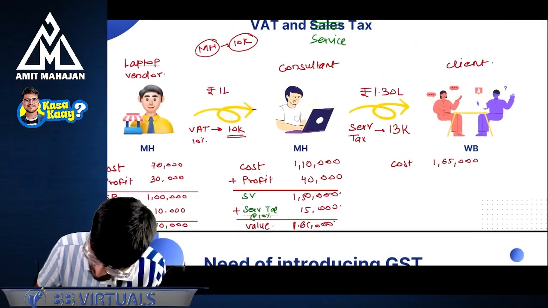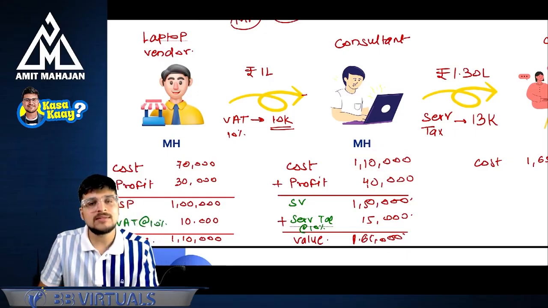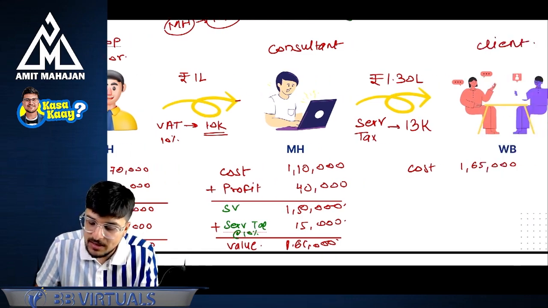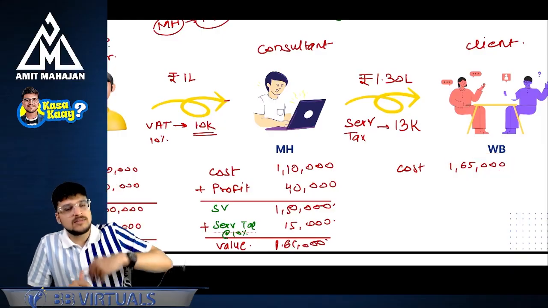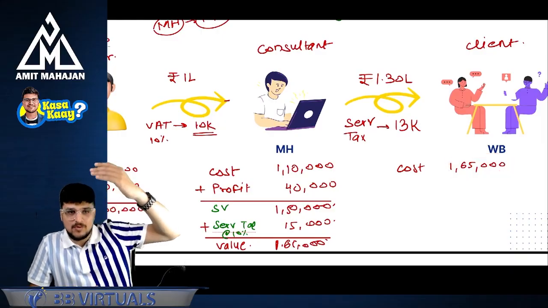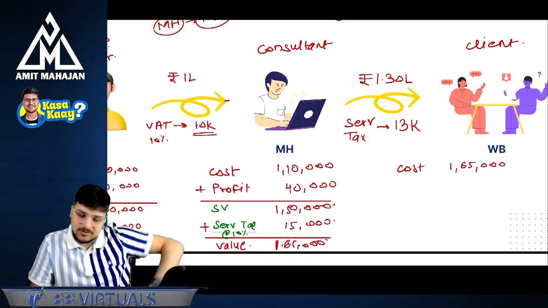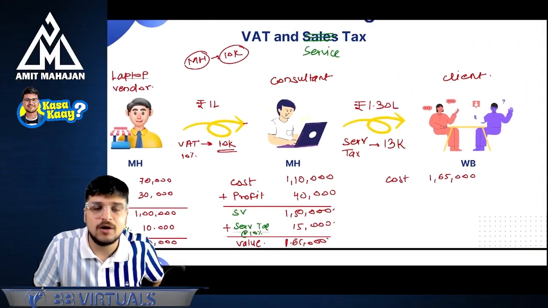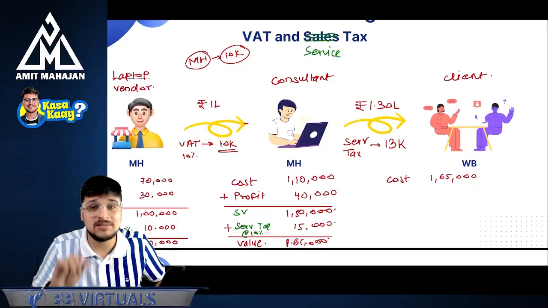The only point was, it will be added to the cost. Since it is being added to the cost of the consultant, ultimately it will add this cost to the client, because the consultant's cost is high. So of course the ultimate burden of that additional 10,000 will go to the client. So don't you think this is wrong? This is absolutely wrong, and I will give you one more example of why this is wrong.